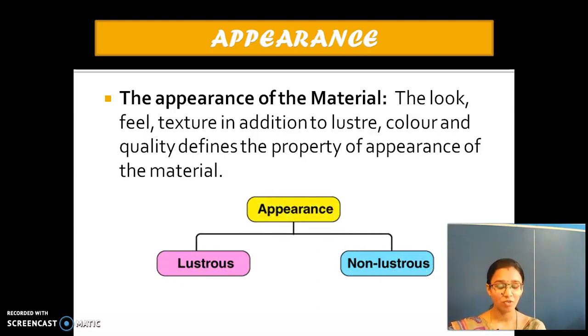What do you mean by lustrous materials? Those which have a shiny appearance. They are called metals. And non-lustrous materials do not have that shiny appearance. They are called non-metals. Examples of lustrous materials are gold and silver. Non-lustrous: rubber and charcoal. Shall we go to the next?